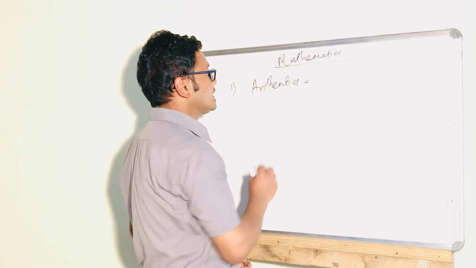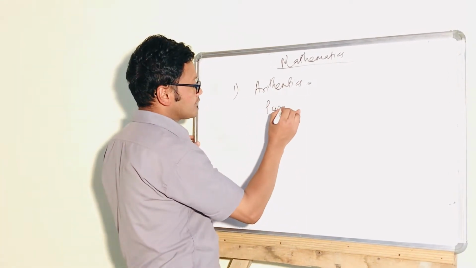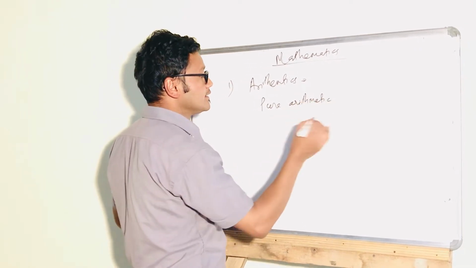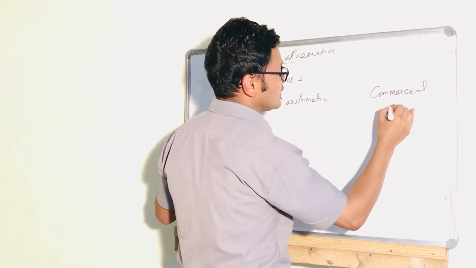Arithmetic is divided into two types, that is pure arithmetic and commercial arithmetic.